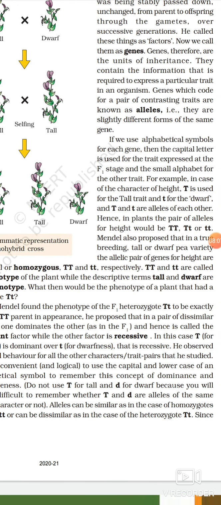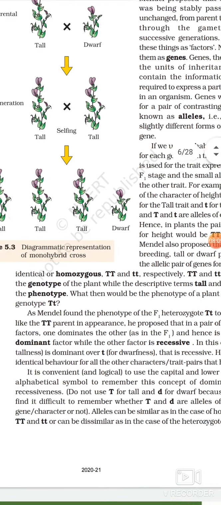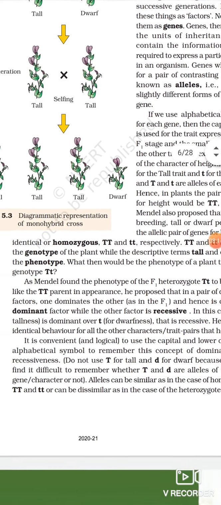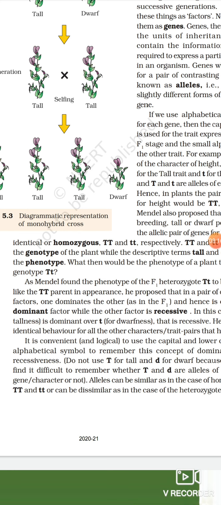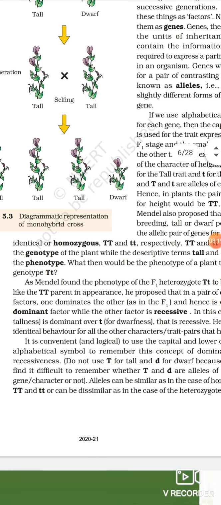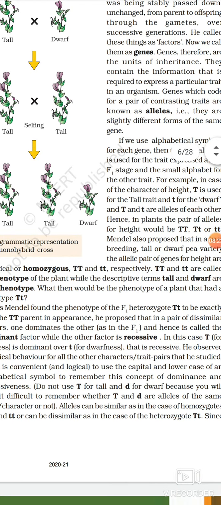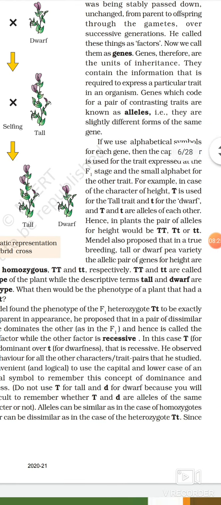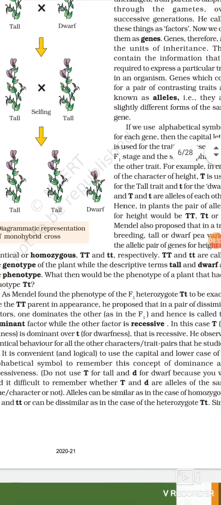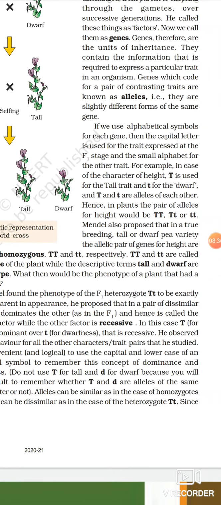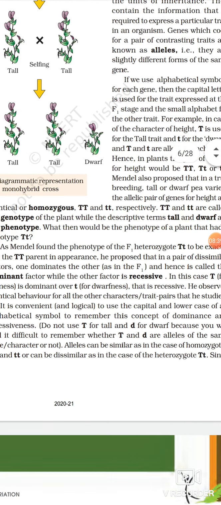The allelic pair of genes for height, if identical, is known as homozygous, like capital T capital T and small t small t. This homozygous pair of alleles is said to be the genotype, whereas their descriptive terms, that is tall and dwarf, are known as the phenotype.